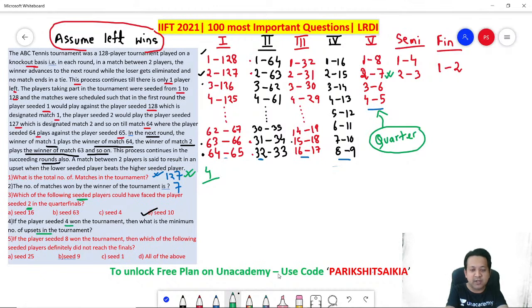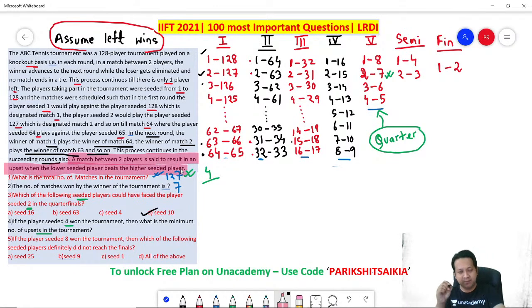Now, please focus on the meaning of the word upset. What is upset? Please read this. A match between 2 players is set to result in an upset when the lower ranked player beats the higher ranked player. Now, in the scenario on your screen, there are no upsets.